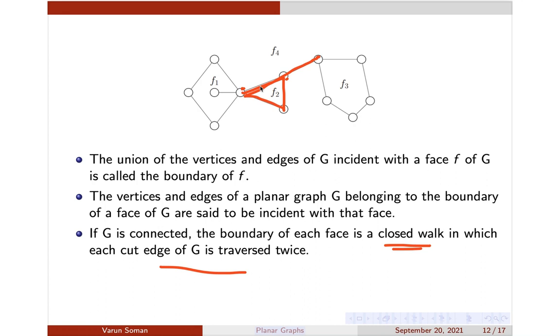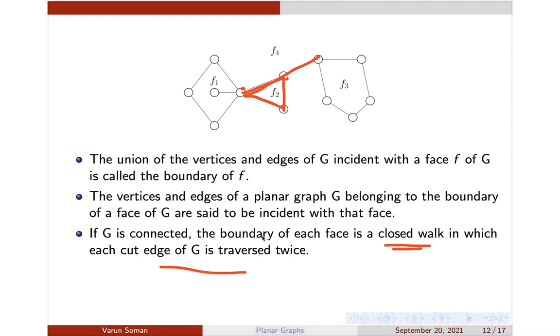But in your textbook, by the definition of walk itself, they are just telling that a walk is an alternating sequence of vertices and edges where edges are not repeated. So you stick to the definition for your examination purposes, but generally I'm just trying to make an observation here. Generally a walk can have repeated edges according to other textbooks. The problem with graph theory is that there is no standardized notation, so some confusion can happen. But now assume that your walk can have repeated edges.